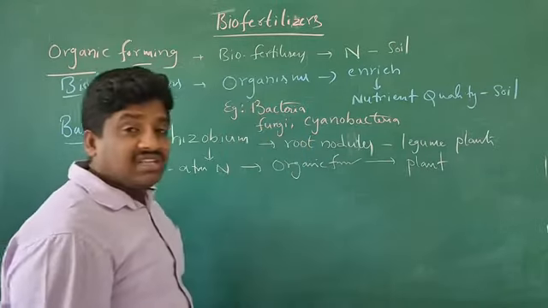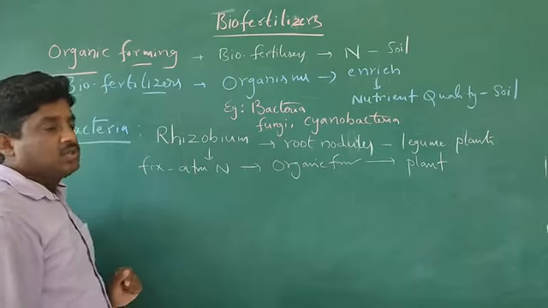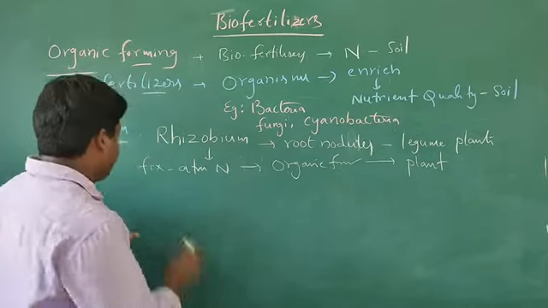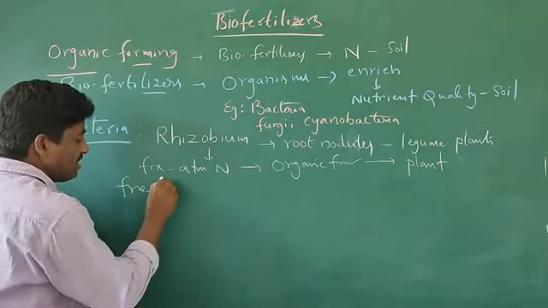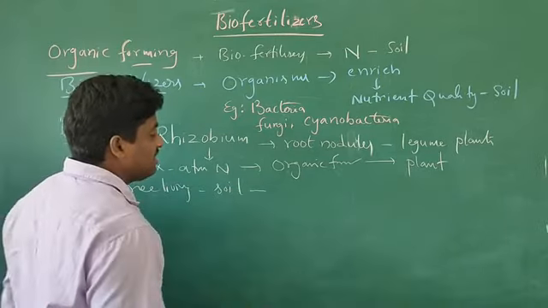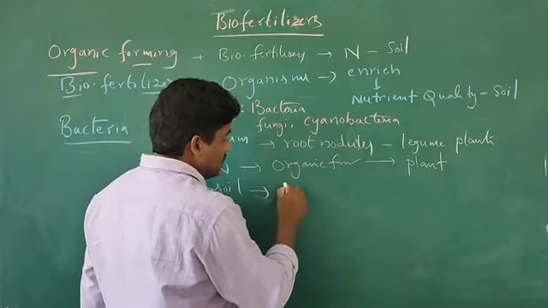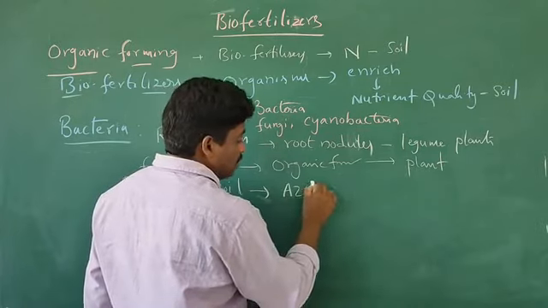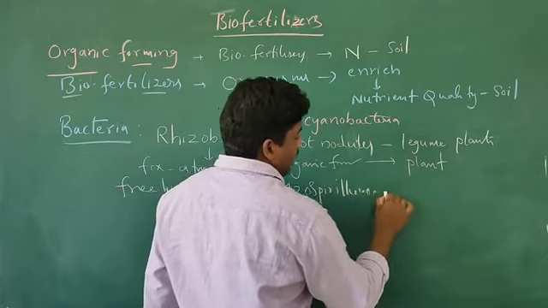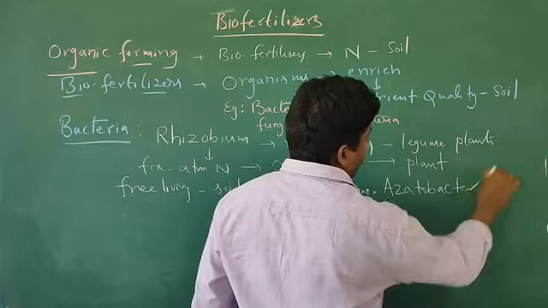Other bacteria can also fix nitrogen. Some bacteria are freely living in the soil, for example azospirillum and azotobacter.